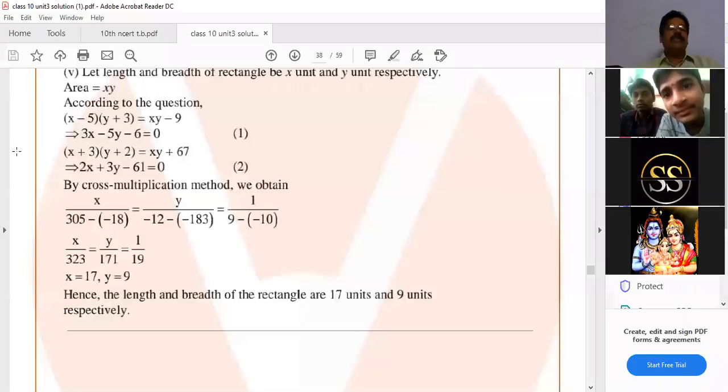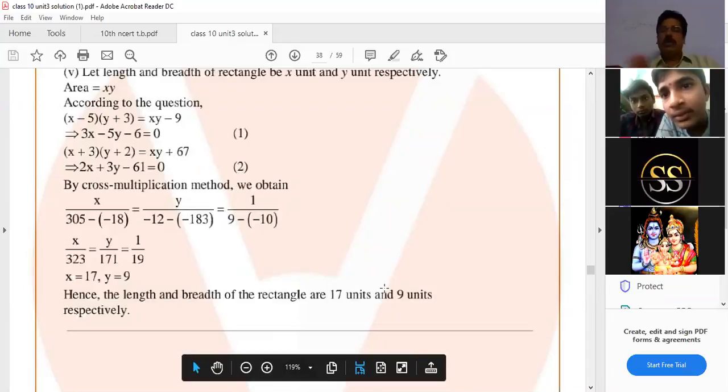Now the second equation. See, length increased by 3 means 17 plus 3, 20. Breadth 9 plus 2, 11. 20 elevens are 220. Now the original area is 153. 153 plus 67 is 220. Hence LHS is equal to RHS. Like that, two conditions are satisfied. Hence my answer is correct. What I got is correct. For checking, you don't need to do verification.